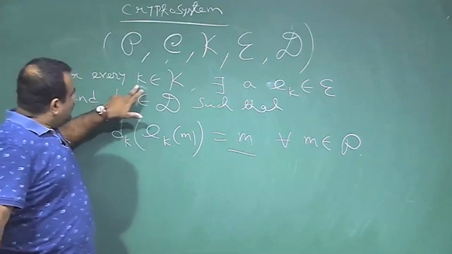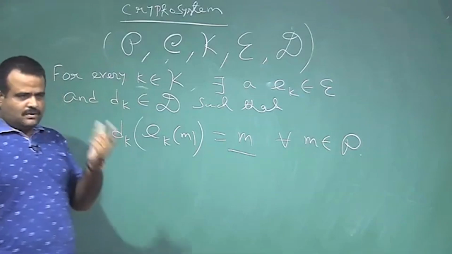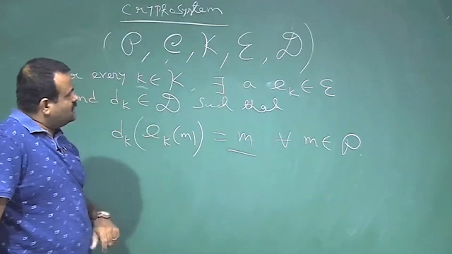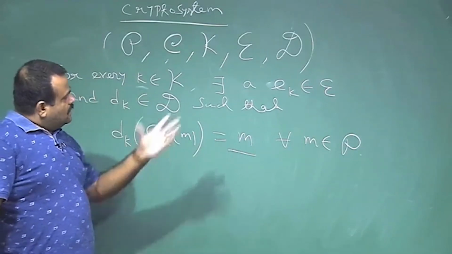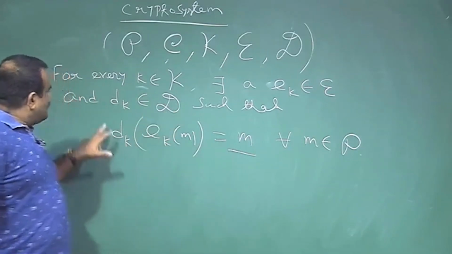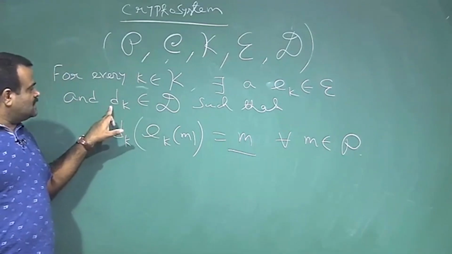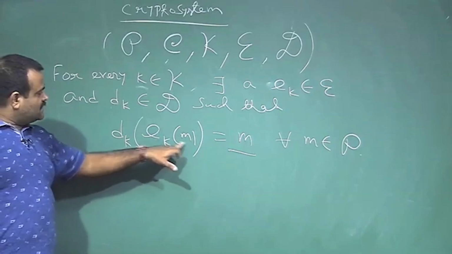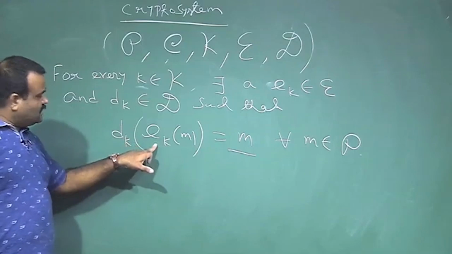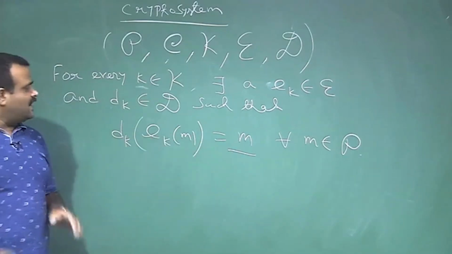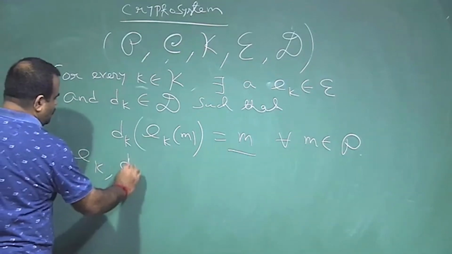After selecting the k, Alice should be able to choose an encryption algorithm from the set of all possible encryption functions, and there should exist a corresponding decryption function such that encrypting a message gives us the ciphertext C, and if we decrypt the C, it should give us the plain text.